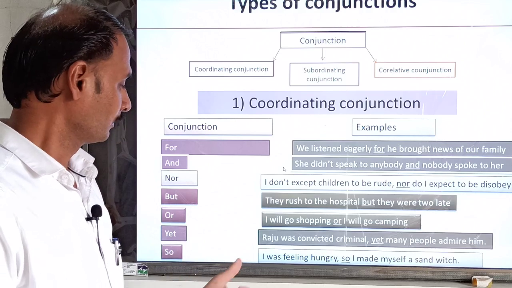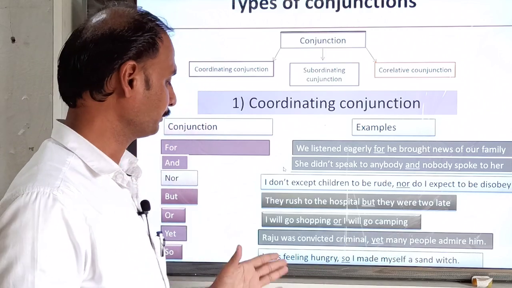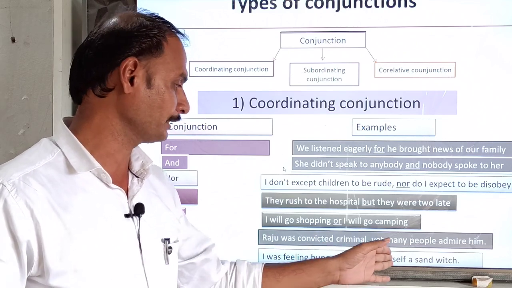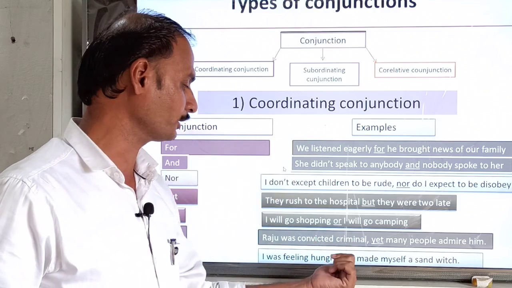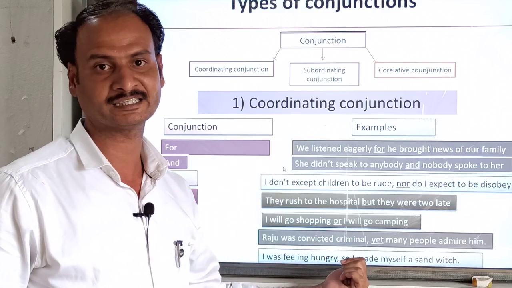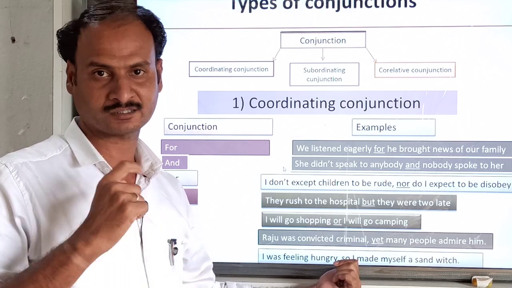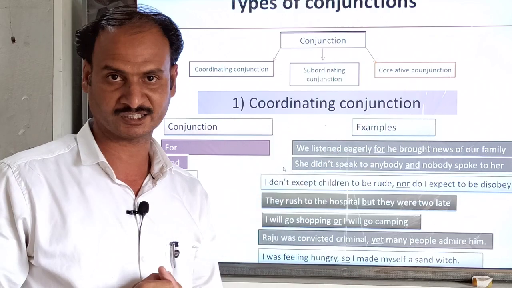Next, so: I was feeling hungry, so I made myself a sandwich. I am feeling hungry is a complete sentence, and I made myself a sandwich is also a complete sentence. Both sentences are joined with so as a connector. The connector is known as a conjunction, and the category of this connector is known as coordinating conjunction, isn't it?